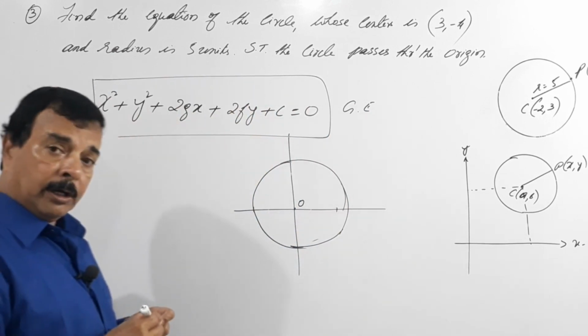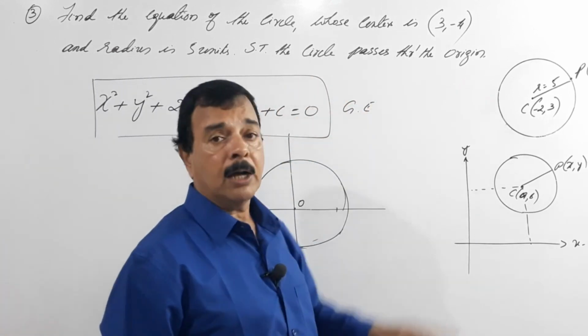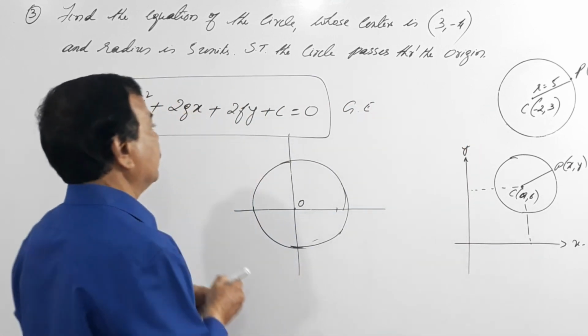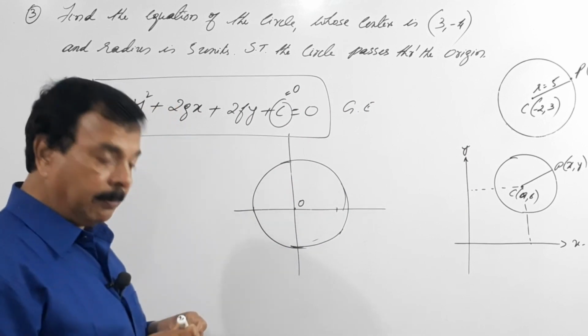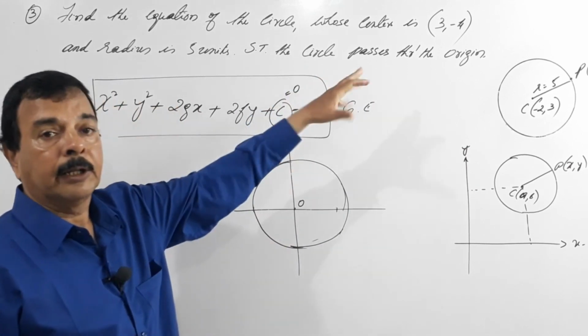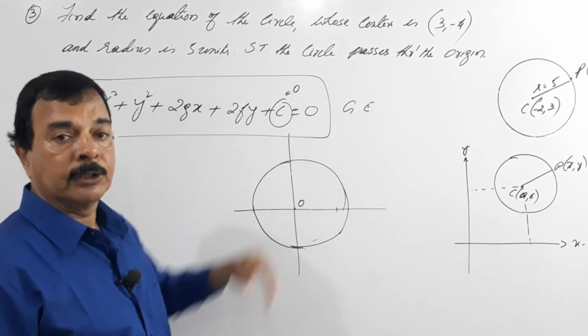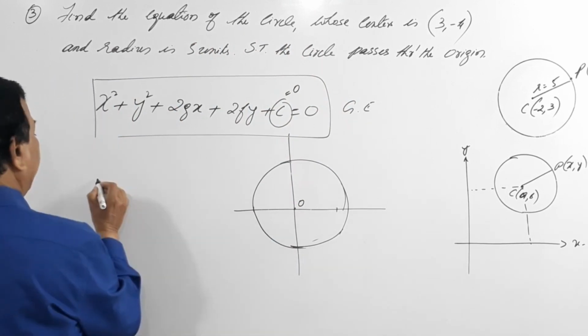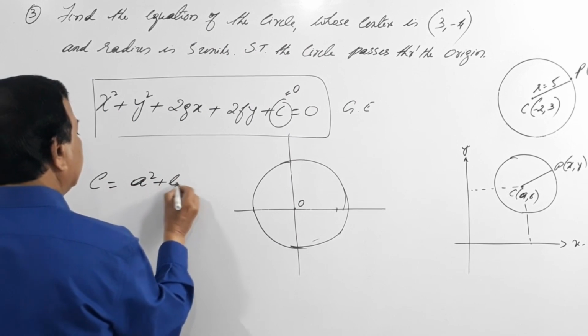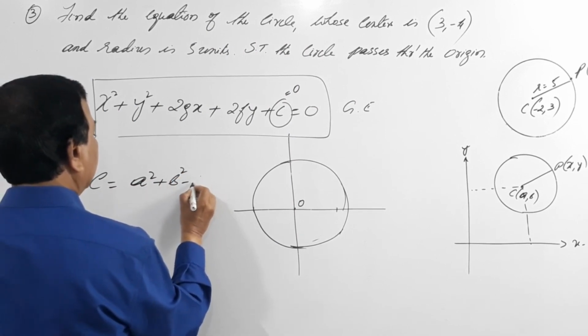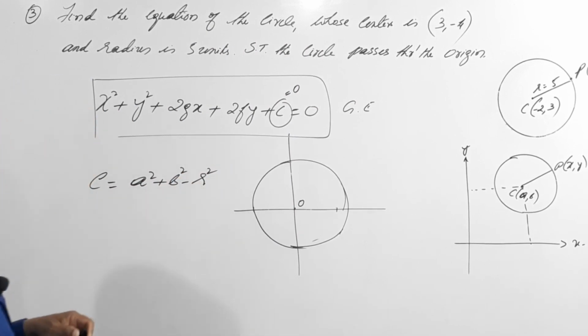So if the circle has to pass through the origin, it means c should become equal to 0. If c becomes 0, then the circle will definitely pass through the origin, because we know that c equals a square plus b square minus r square.